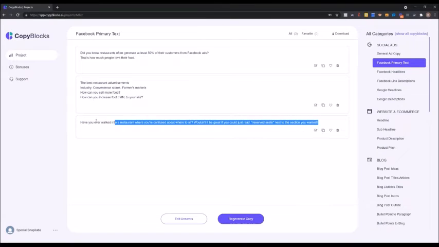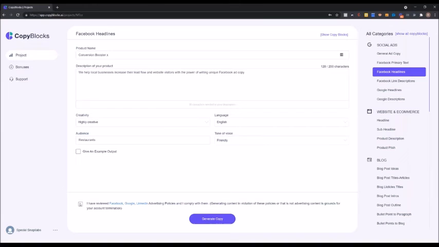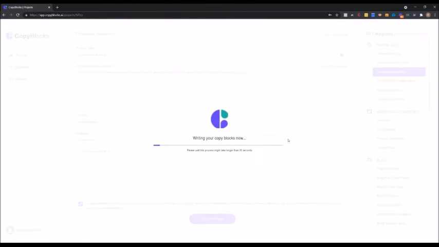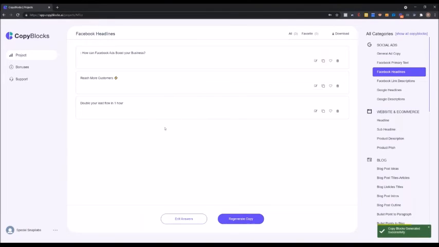Now, what I can do is go ahead and combine these and create a killer Facebook primary text that will go along with my ad. Same goes for the headlines, and I can do this on and on. Give it a second. All right, these are really powerful headlines. Here we go. Reach more customers, straightforward, and it used this emoticon very specifically. If you were to run a split test between reach more customers without this and with this, you'll see a significant difference. And that's the power of AI.